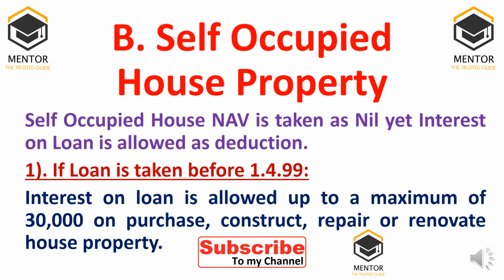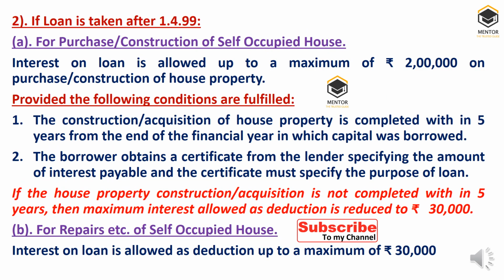Net annual value will be 0. So if the interest on loan taken before 1-4-1999, in that case, interest on loan is allowed up to maximum of 30,000 on purchase, construct, repair, renovate of the house property. Maximum allowed deduction is 30,000 rupees.